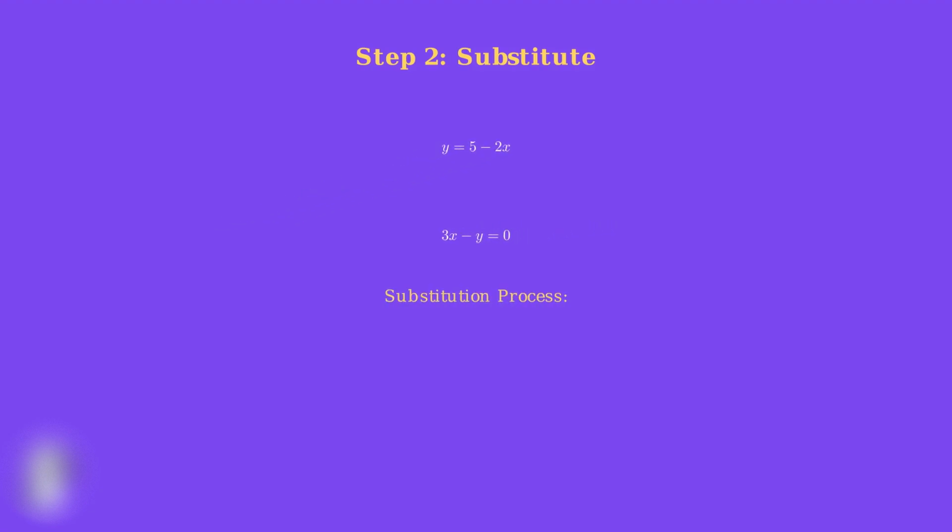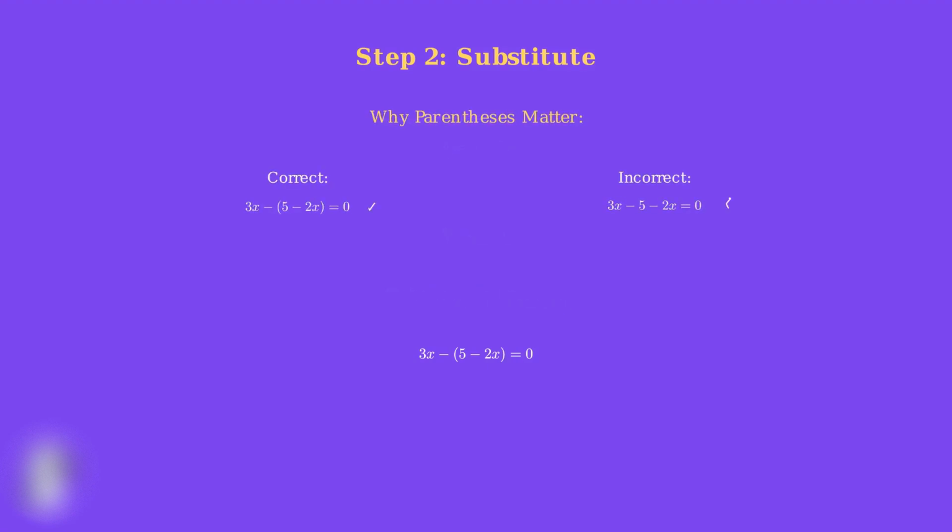We replace every y in the second equation with our expression 5 minus 2x. We replace y with the entire expression 5 minus 2x. Notice that we put parentheses around the expression to keep it together. Parentheses are crucial when substituting. Without them, we might incorrectly distribute the negative sign, leading to the wrong equation.